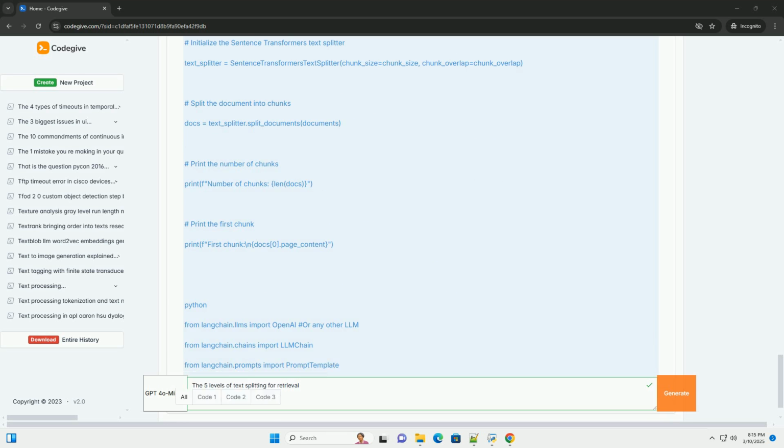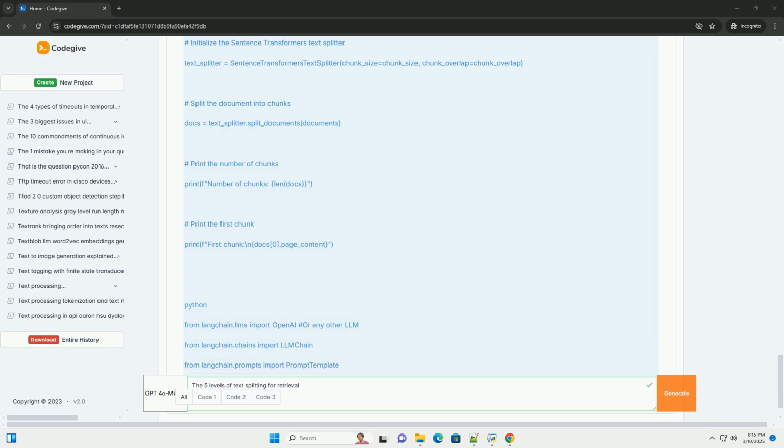Chunk embedding strategies: explore different strategies for embedding the chunks, such as using a single embedding for the entire chunk or embedding individual sentences within the chunk. Hybrid approaches: combine multiple splitting techniques. For example, you might use recursive character splitting to get an initial set of chunks and then use semantic splitting to refine them.